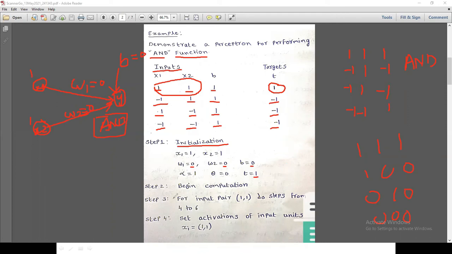For step 3, for each input pair, what is the input pair here? 1 1. The input pair is 1 1. Do steps 4 to 6. What is the fourth step? Set activations xi. What is xi? All the inputs, here there are 2 inputs: 1 comma 1. That is xi. xi equals 1 comma 1.